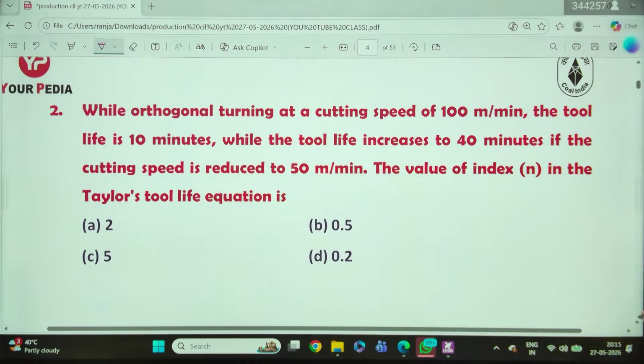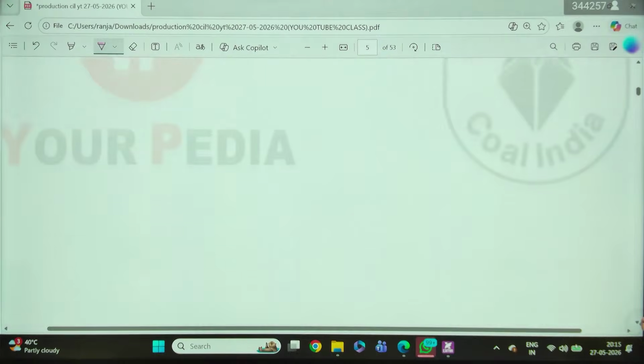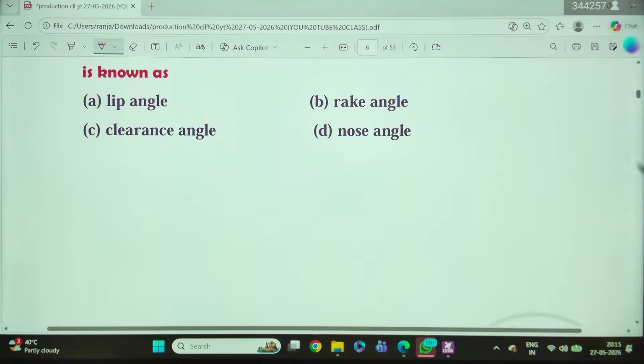Okay. Now I will come to that question. Before that, this is a numerical, I will come to that question. Before that, I am coming to the next question.